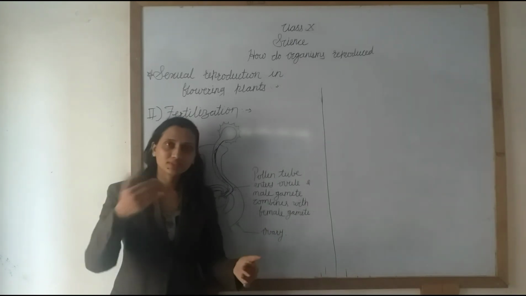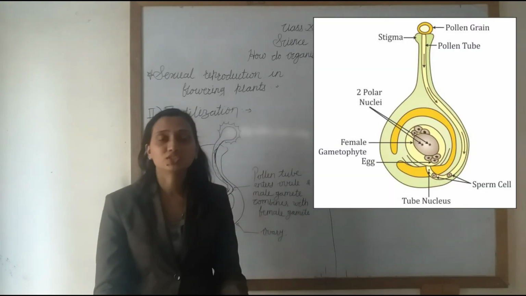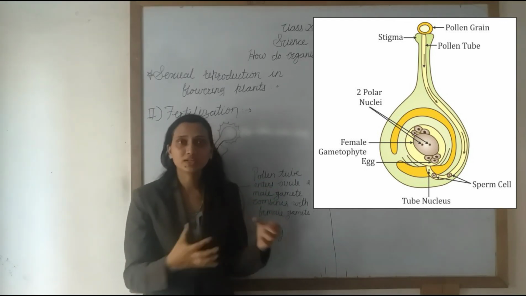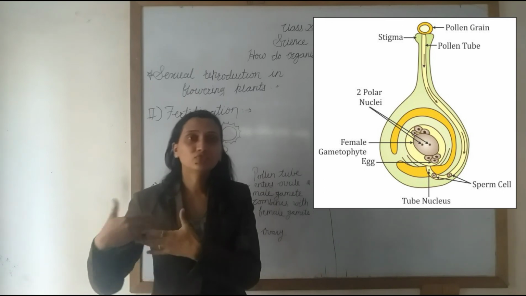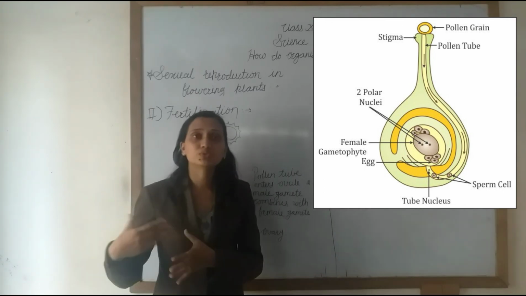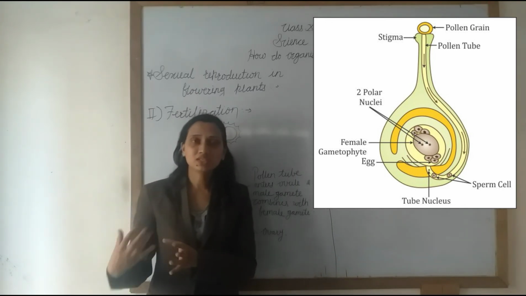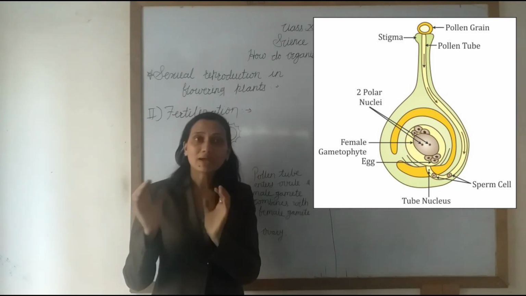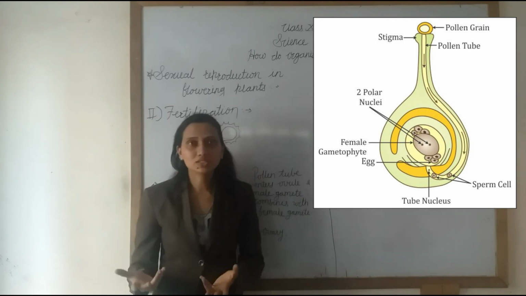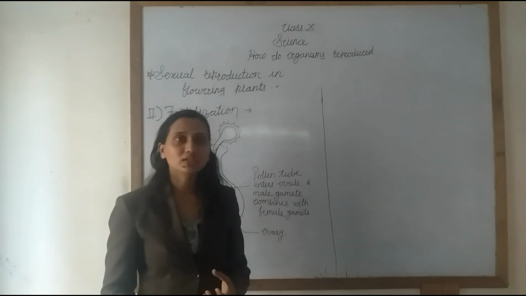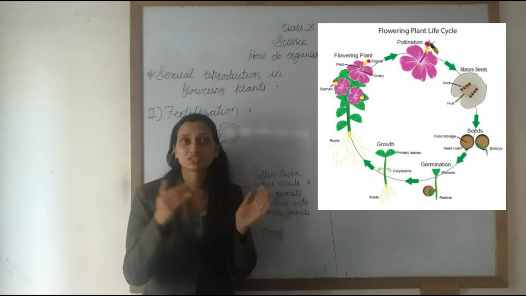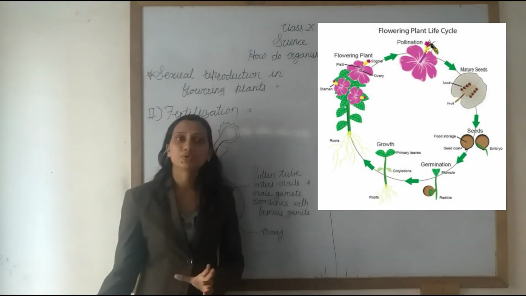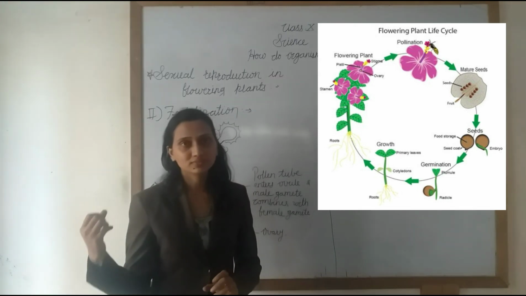Understand? Then after pollination, the fertilization process occurs. In fertilization, the male gamete, the pollen grain, fuses with the ovum. Then it forms the zygote. The zygote develops into the embryo. In this way the seeds develop inside the ovary. The matured, ripened ovary is called a fruit. In this way pollination and fertilization occur in the flowering plant, and the new plant is reproduced sexually by the flower.